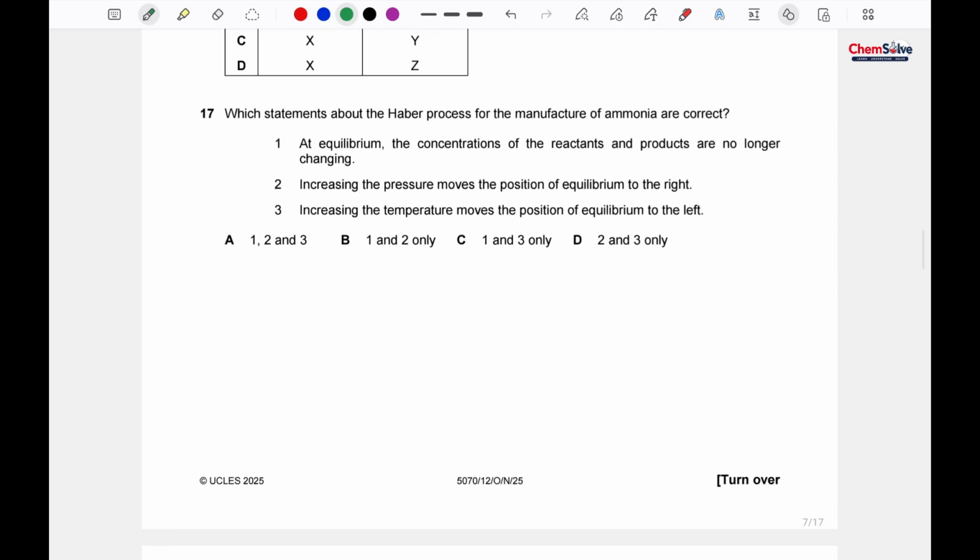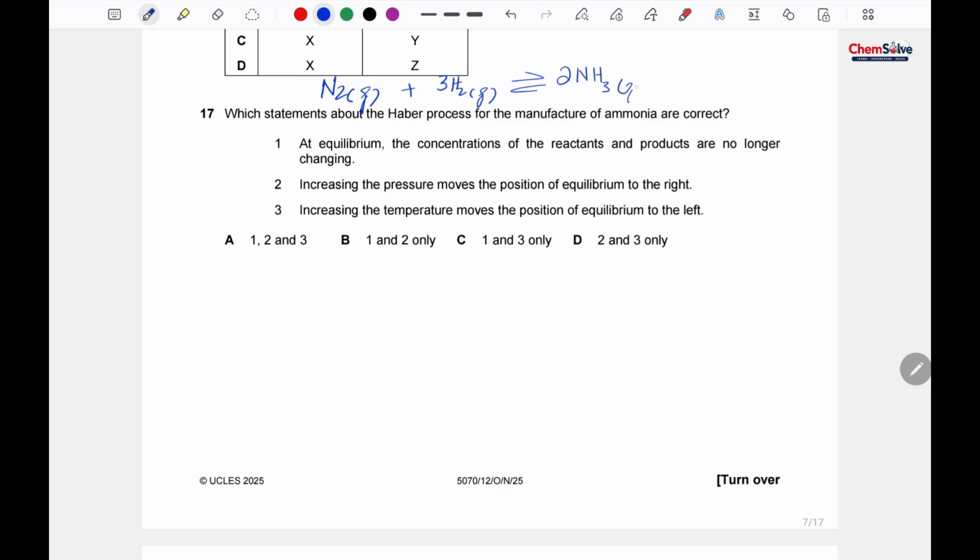Okay. Which statement about the Haber process for the manufacture of ammonia is correct? So let's write down the equation for the Haber process first. For Haber process, basically N2, that is a gas, it reacts with hydrogen, again that is a gas, this is a reversible reaction.